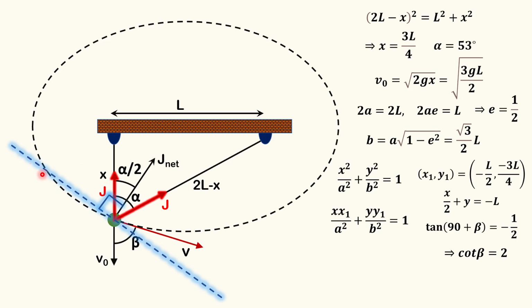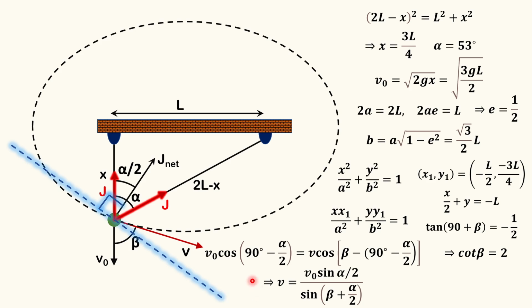So here is my blue line that is perpendicular to the j net, and along this blue line there is no impulse acting. And if along any direction there is no impulse, that means there is not going to be any change in momentum, since there is only one particle we are talking about. Its velocity component is also not going to change. So we can easily say the component of velocity just before the string becomes taut and just after the string becomes taut, along this blue line, must be the same. Now what is left is the calculation part, and that I have left to you.